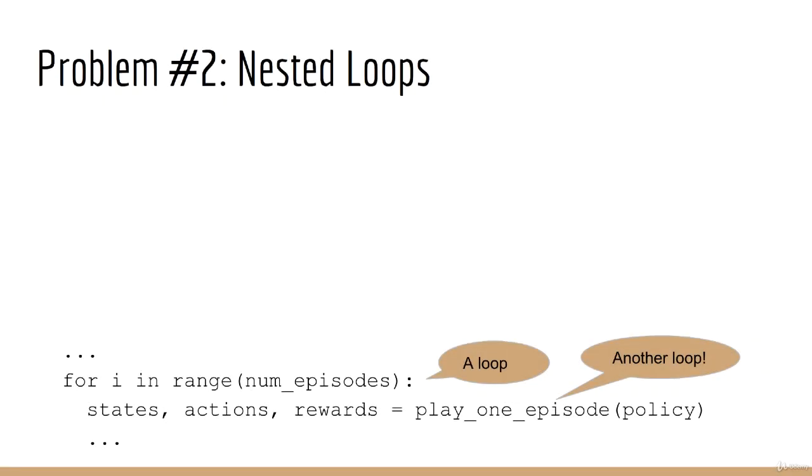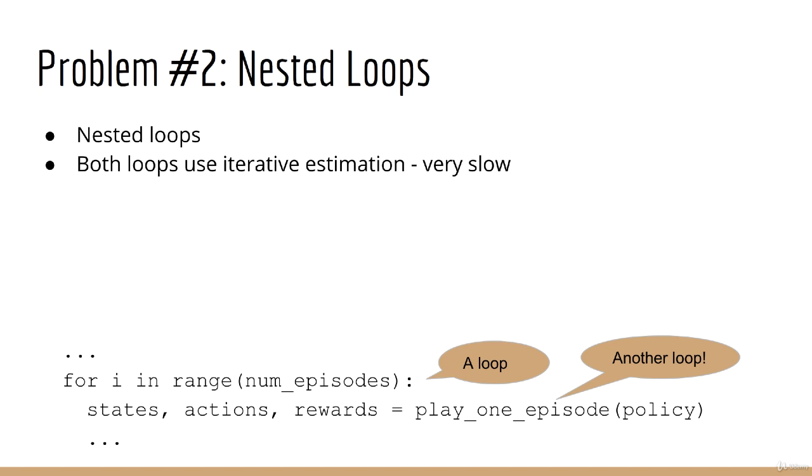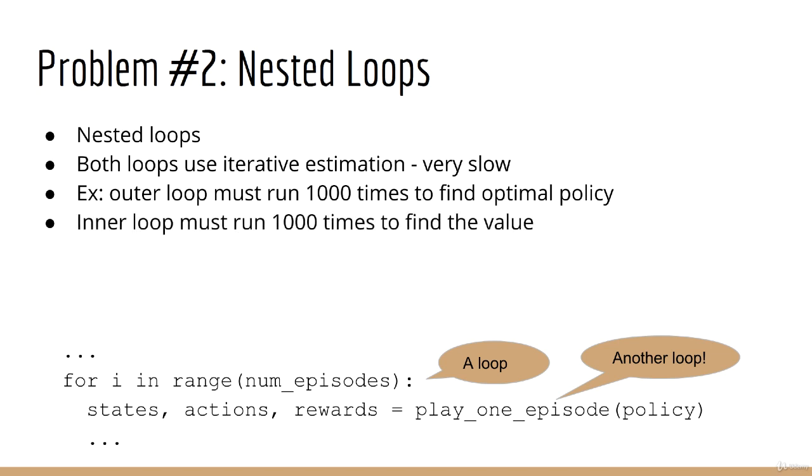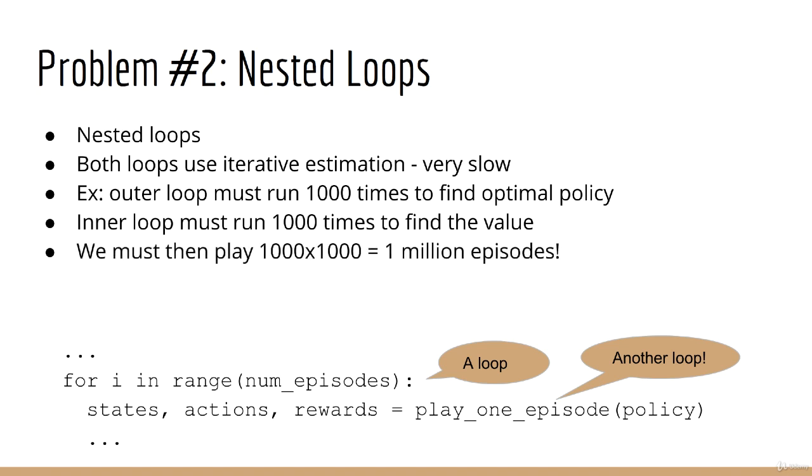But there is a second problem. Each policy evaluation step is a Monte Carlo estimation, which means that we must calculate a large number of samples. But now we've nested this loop inside another loop. What's the effect of this? Well, let's say our policy iteration loop needs to run 1,000 times to find the optimal policy. Now let's say our inner loop needs to run 1,000 times in order to get an accurate estimate of Q of SA. How many episodes do we have to play? The answer is 1,000 times 1,000, which is 1 million. As you can see, our data usage is not efficient, and the number of times we need to play the game grows quite fast.